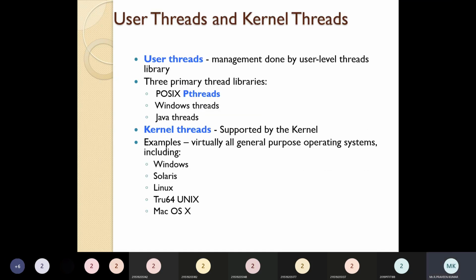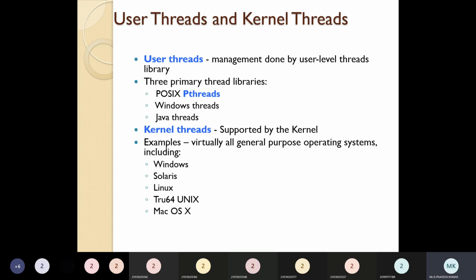Here you can see the types of threads. What is a user thread and a kernel thread? User thread management is done by the user thread library. These are the threads created by the user. When you create applications, you can create threads to perform many tasks, for example waiting or displaying something. Those threads we call user threads. The three primary thread libraries are POSIX threads, Windows threads, and Java threads. These are the primary thread libraries for user threads.